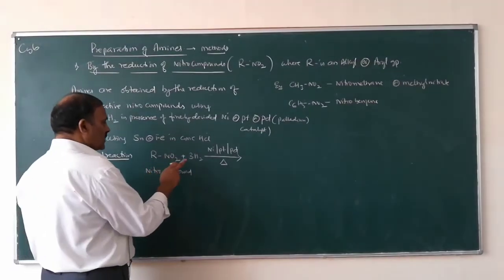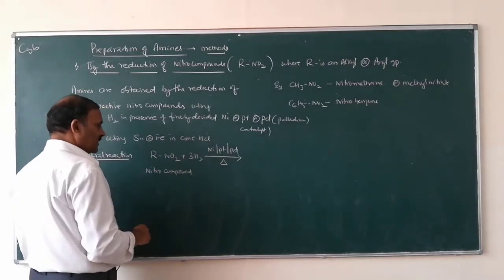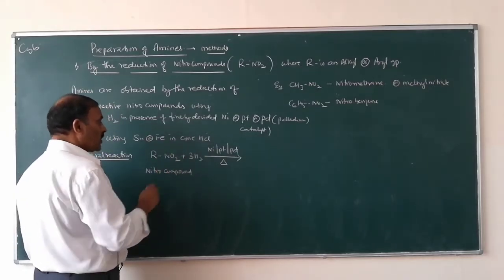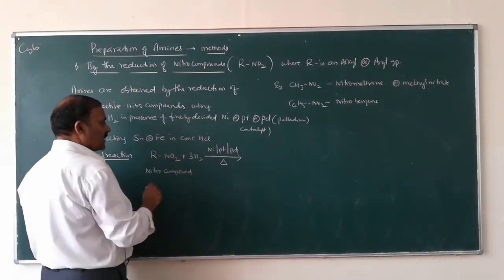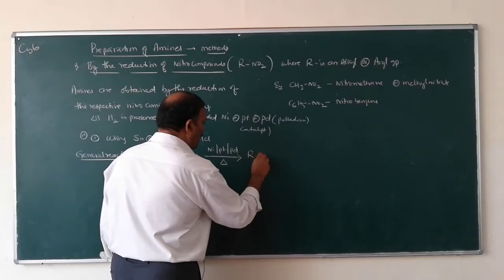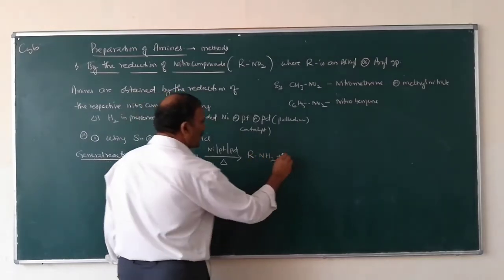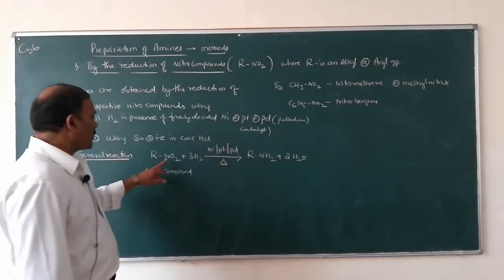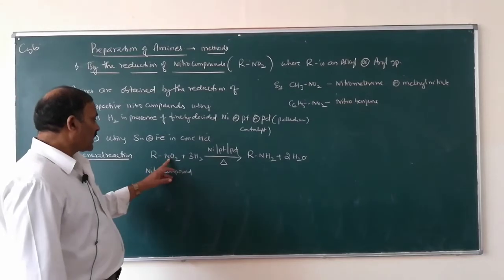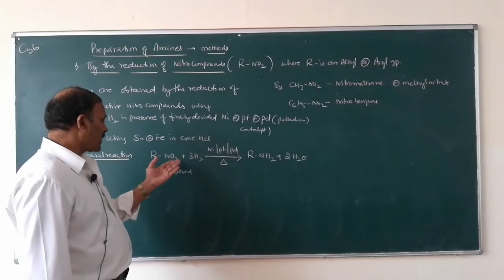What happens? Add hydrogen and remove oxygen in the NO2 group, and it is converted into RNH2 plus 2H2O.